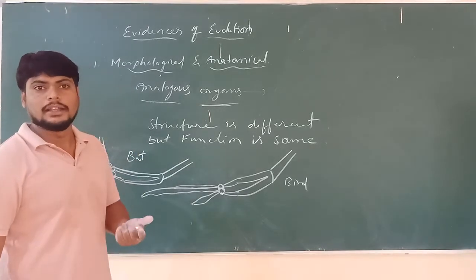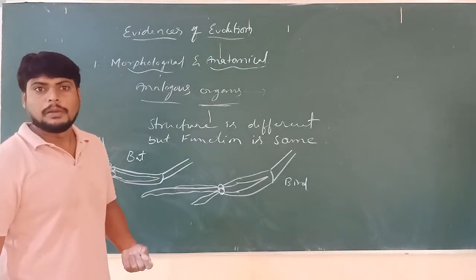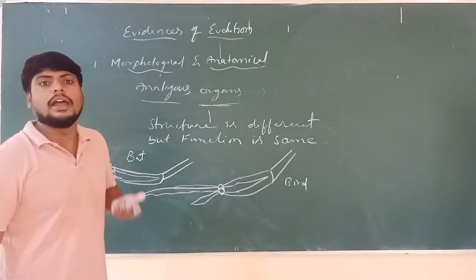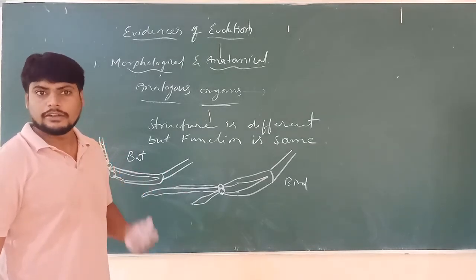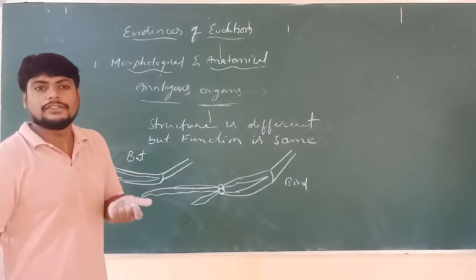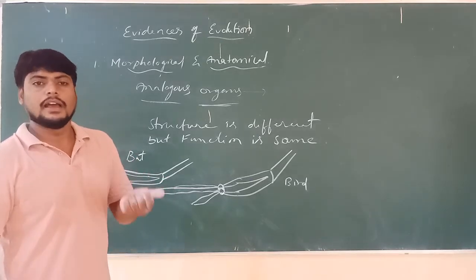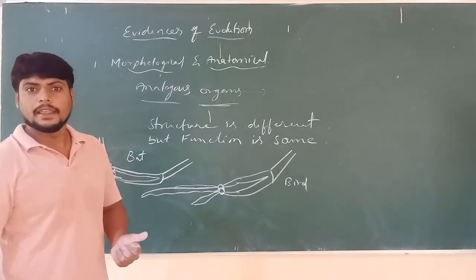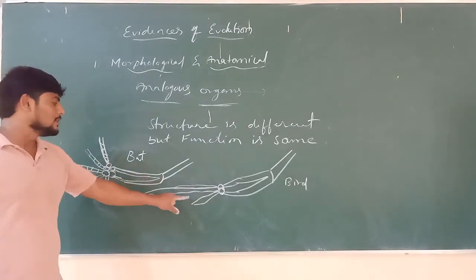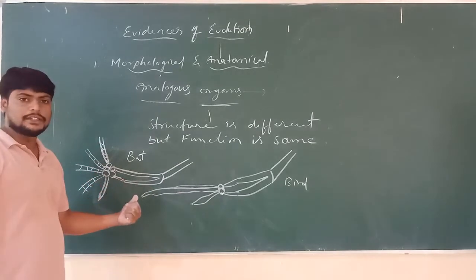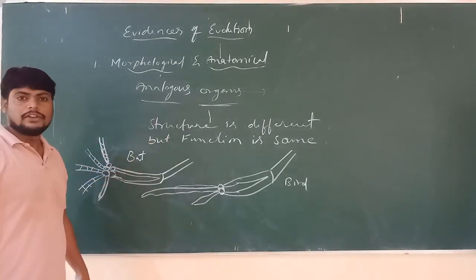And also we can take the butterfly. The butterfly also has wing-like structures, but actually they are not wings. But what is the function of the wings of the butterfly? They also help in flying. So the structure is showing differences, and the function is the same.